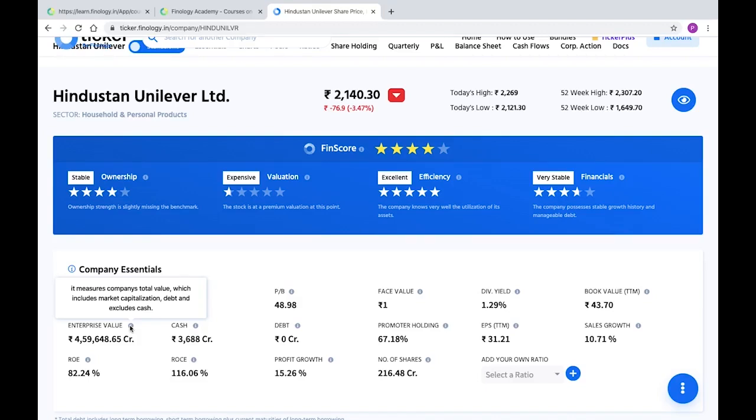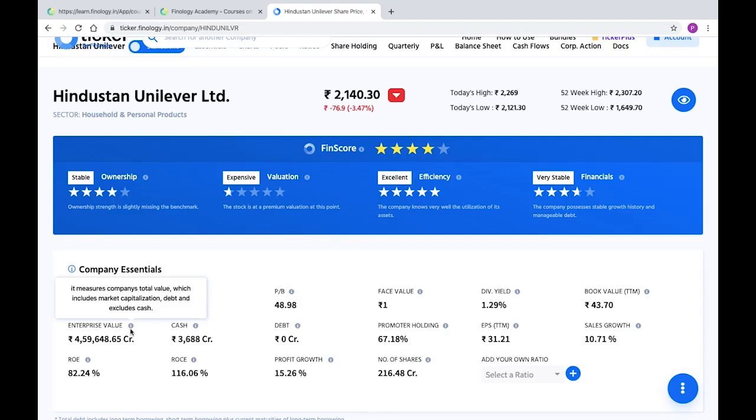What happens if I say that out of those rupees 20 lying as cash, the shop has to clear a loan of rupees 10? Then the net cost of the shop to you will be rupees 90. Now this 90 rupees is known as enterprise value. So enterprise value is arrived at after adjusting the market capital of the company with cash and debt. The formula is very simple. Enterprise value is equal to market capital minus cash plus debt.